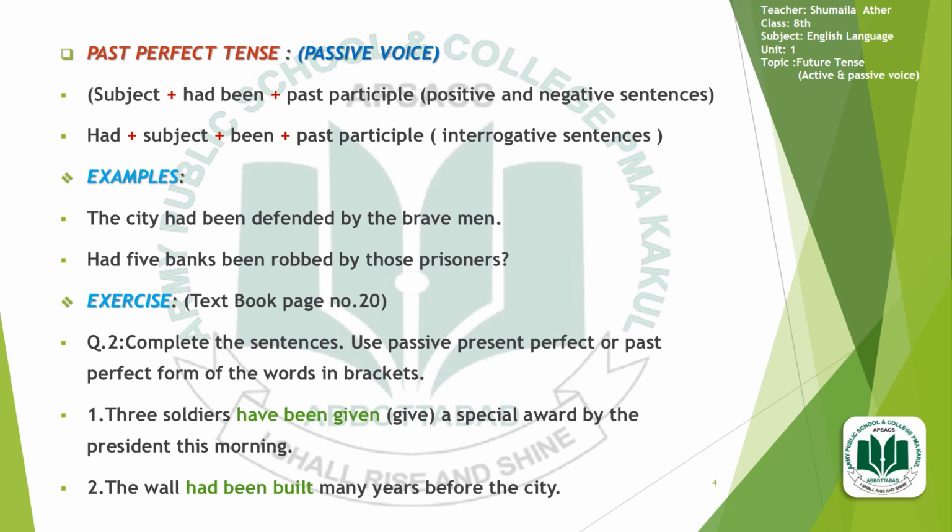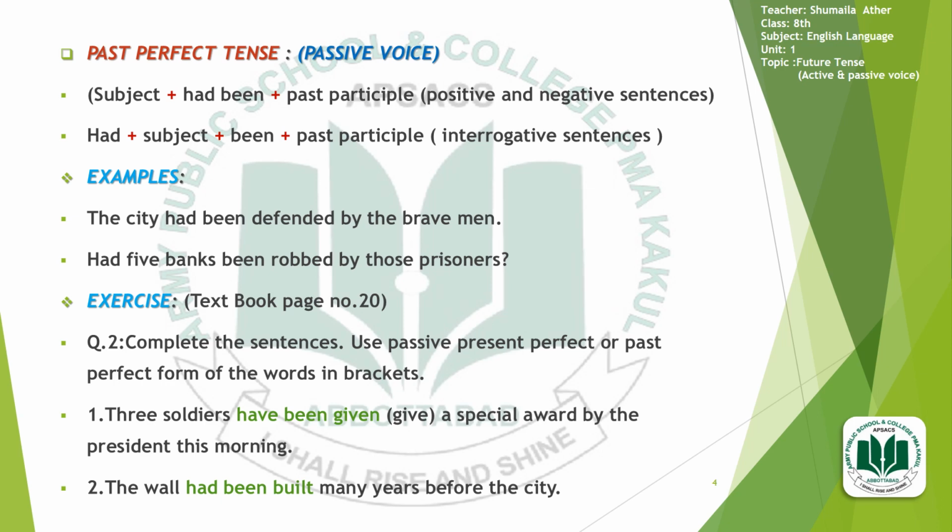Basically, you can imagine that this is the indirect work which has been done by the soldiers, so it is obvious that it is the passive sentence. And you will write it: 3 soldiers have been given a special award by the president this morning.